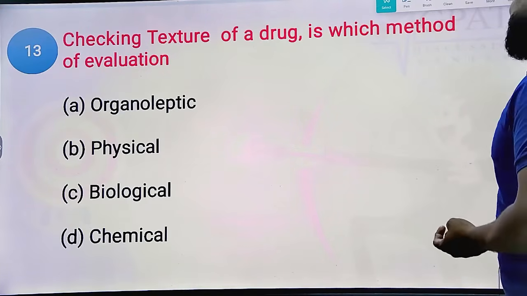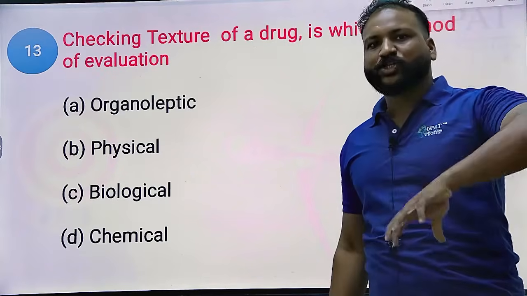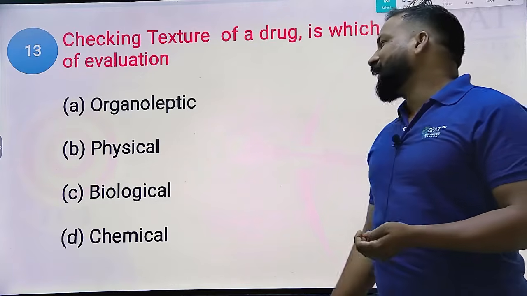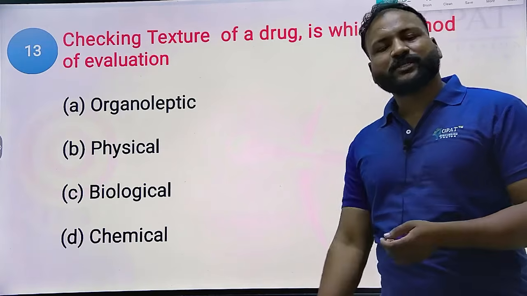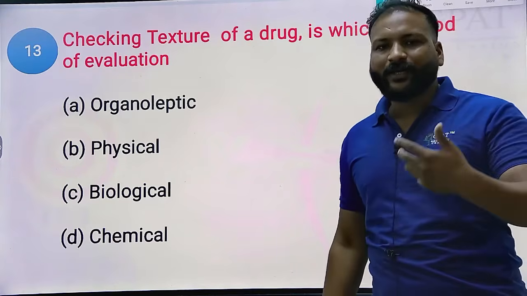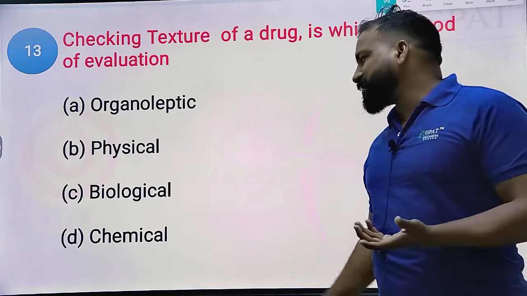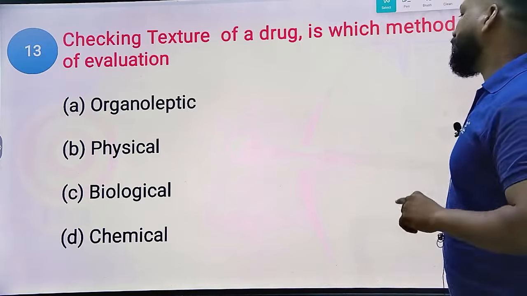Next question. Checking the texture of a drug is a method of evaluation. Which method? If you are checking texture, color, odor, and shape, that is undoubtedly organoleptic evaluation. In physical evaluation, you study physical properties: melting point, boiling point, solubility, ash value. Biological means pharmacological action, chemical means chemical constants, but we do not test texture in these three.